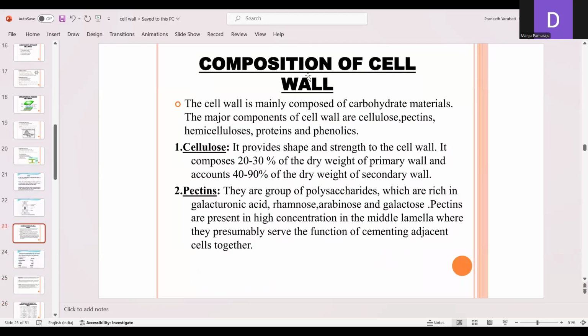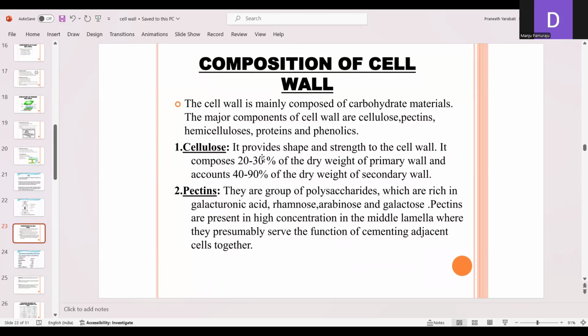So next one is the composition of the cell wall. What are the chemicals which are present in the cell wall? The cell wall is made up of different types of chemicals. The cell wall is mainly composed of carbohydrate materials, and the major components of the cell wall are cellulose, pectins, hemicellulose, proteins, and phenolics.